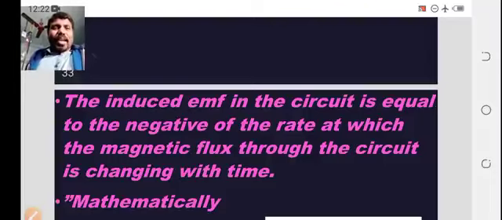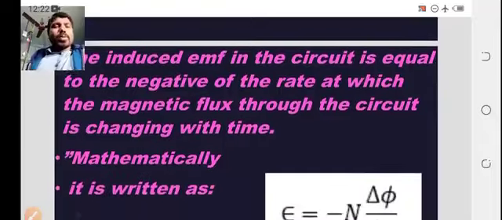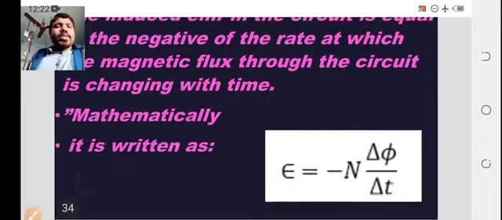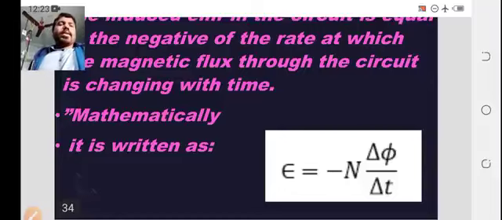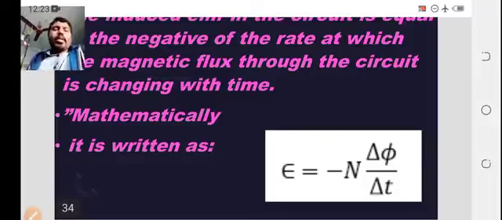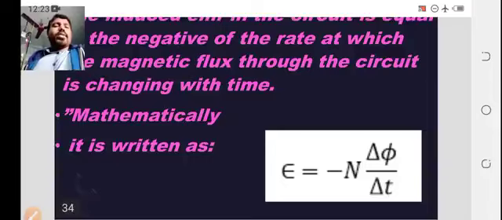This is the second law, and it is mathematically expressed as induced EMF epsilon equal to minus N d phi by dt. You can use E or epsilon, and d phi by dt or del phi by del t, it is your choice.